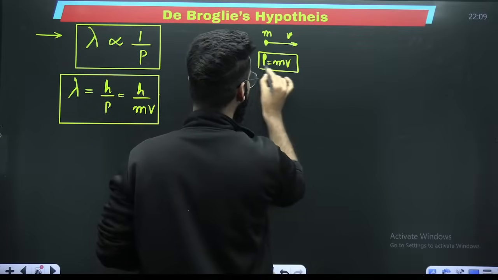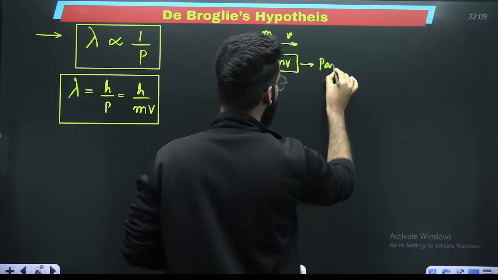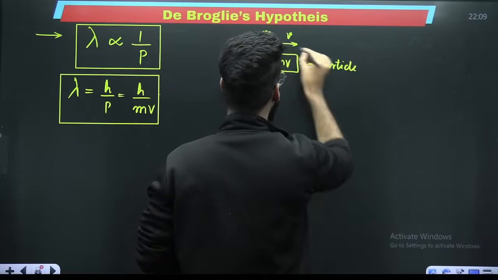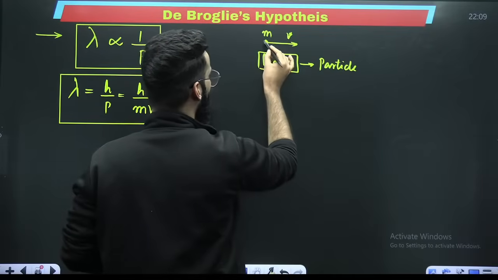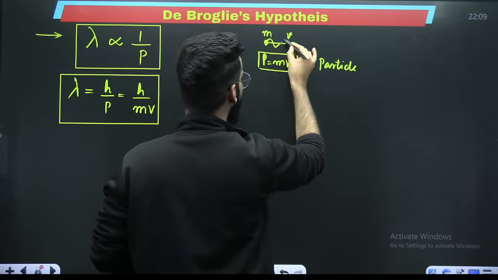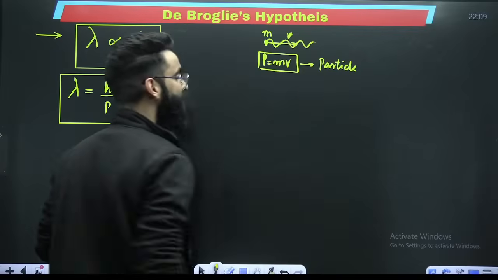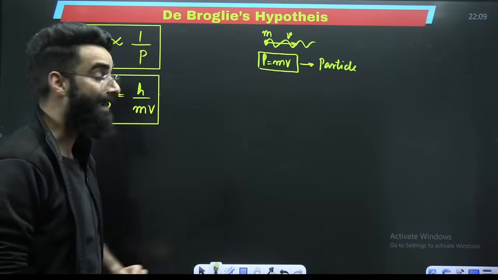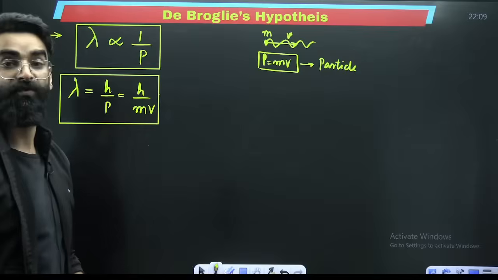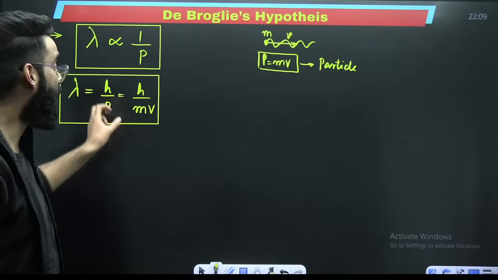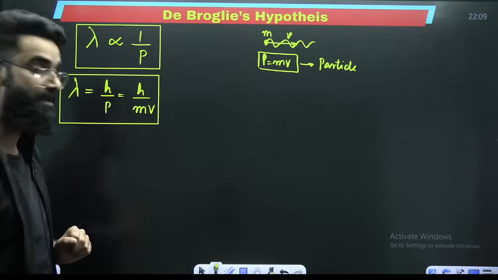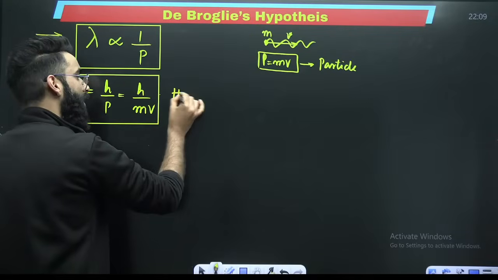It describes the particle nature of this particular object whose mass was m. Now de Broglie said, when the object is moving, there will be a wave associated with it as well. And that wave he called de Broglie's wave. And the wavelength of the de Broglie's wave is represented by lambda. And the result is lambda is equal to h upon p, or h upon mv. Number one. This is the first result which you all must remember.